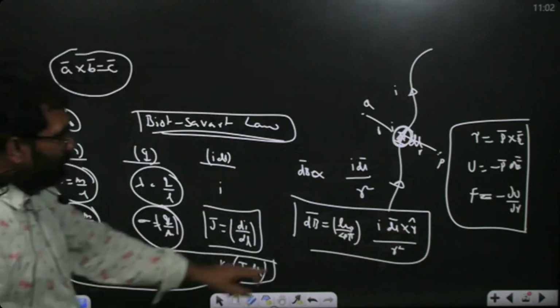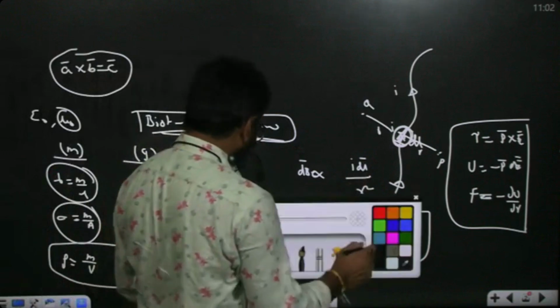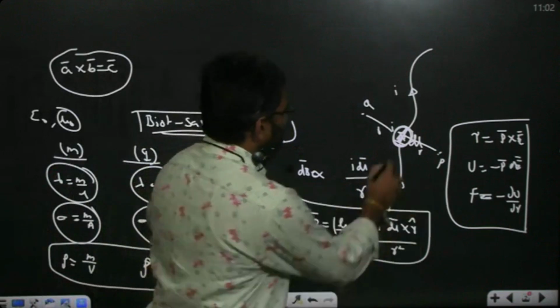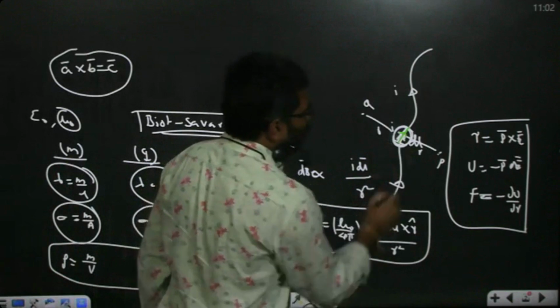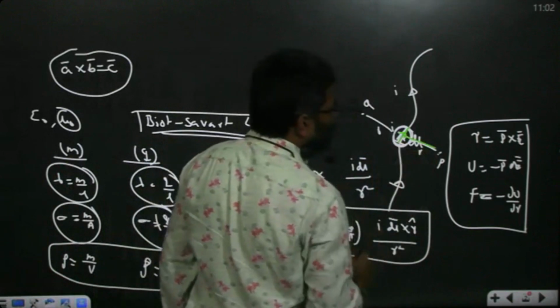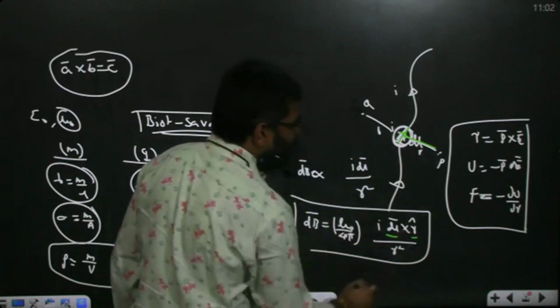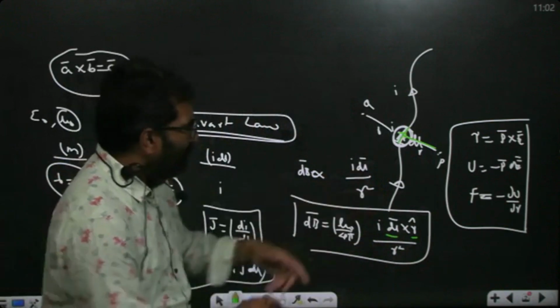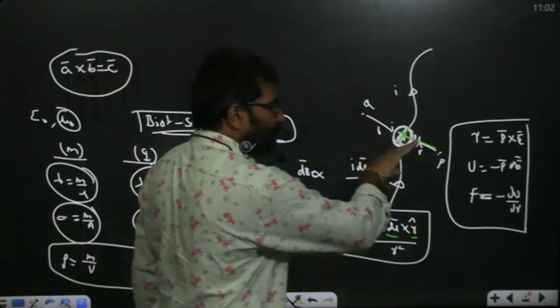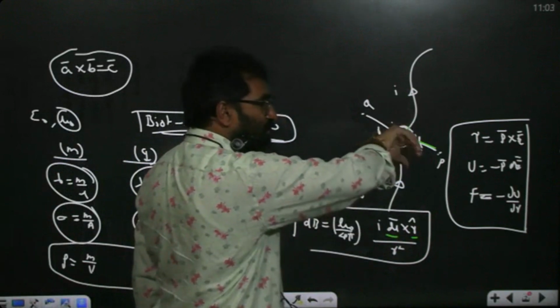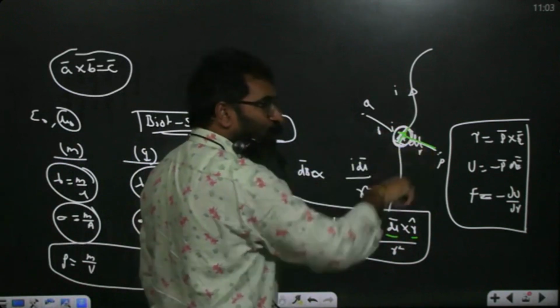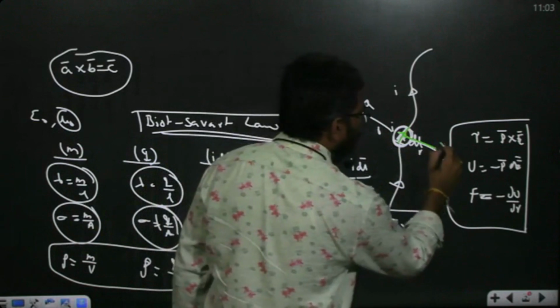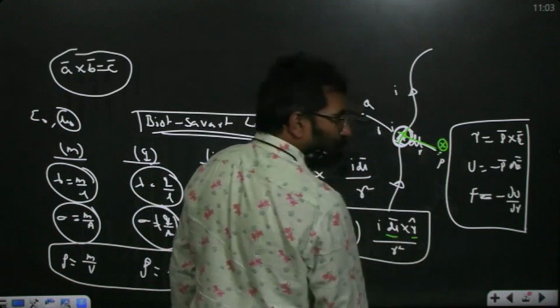Now see, dl bar is along this direction, and R bar is along this direction. So the magnetic field is what? Perpendicular to dl bar and R bar. The first vector is I dl bar, the current carrying element, and R bar is along this direction. Using the right hand rule, the thumb gives what? Into the plane. So definitely here the magnetic field must be into the plane at point P.